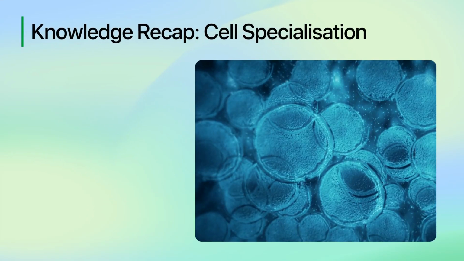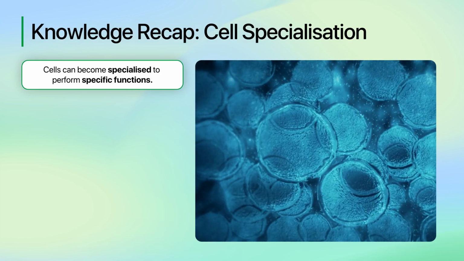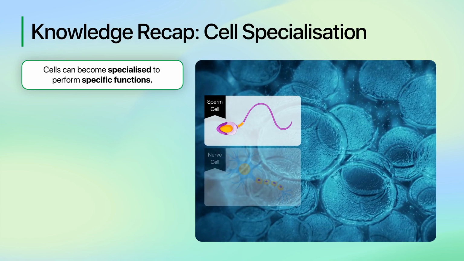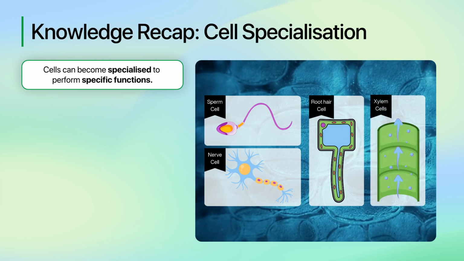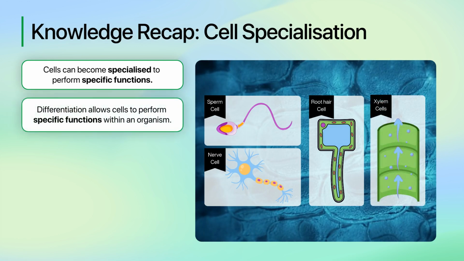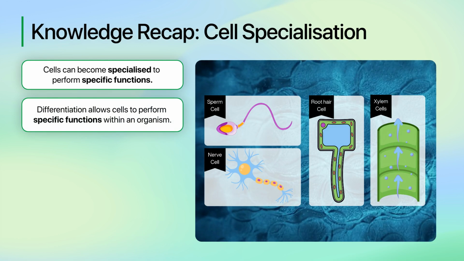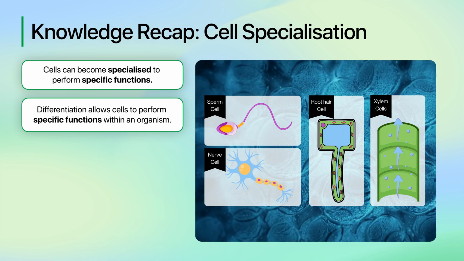So far, you have learned that cells become specialized to perform specific functions. We have seen examples of this with animal cells such as the sperm cell and nerve cell, as well as plant cells like the root hair cell and xylem. This foundational knowledge highlights how various cell types adapt to carry out unique roles within an organism through the process of differentiation, which we will learn more about in this lesson.